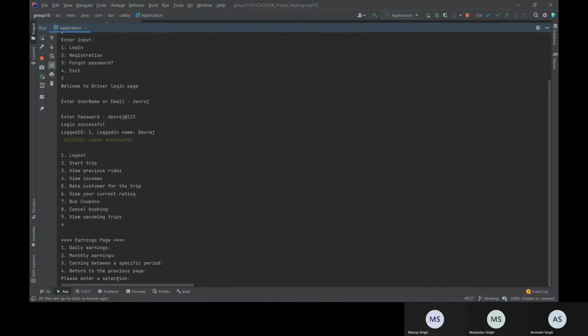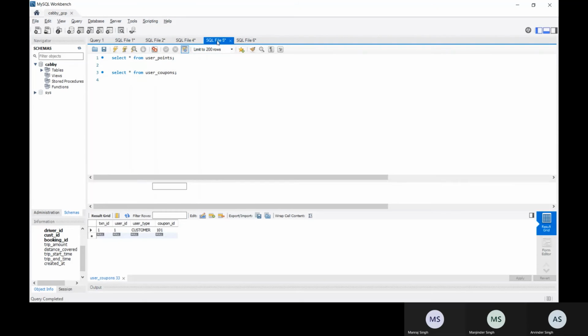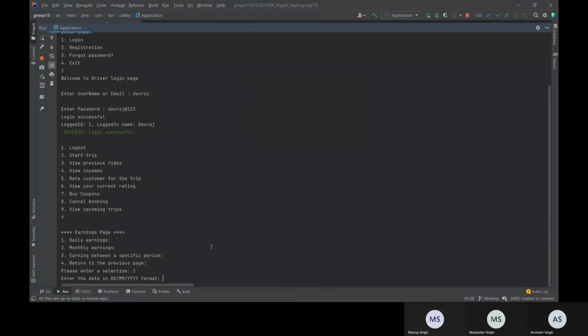Now here also they have the option, they can see their daily, monthly and between a specific period. So these types of earnings they can see. Now we will see the daily earning. Here I have dummy data for this. So suppose this is the trip. Now the driver wants to know his earning on this particular day.